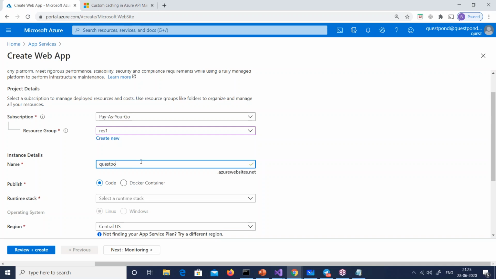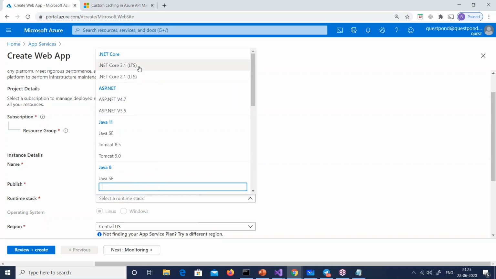So QuestPond, this is a QuestPond website. So I'll say this is QuestPond backend. Remember, a backend API. Select runtime API, .NET Core.